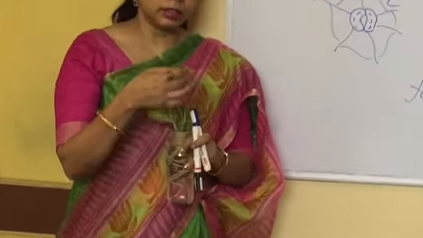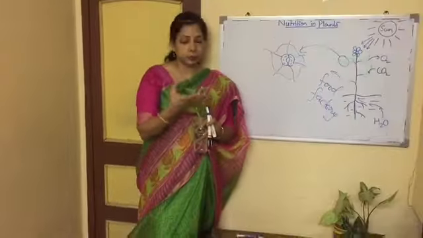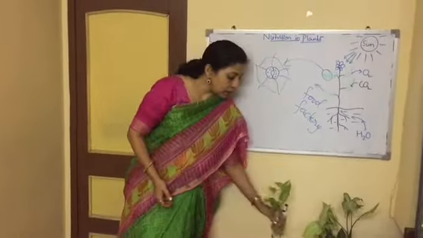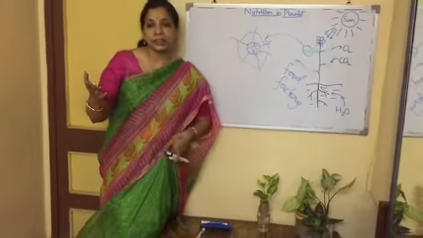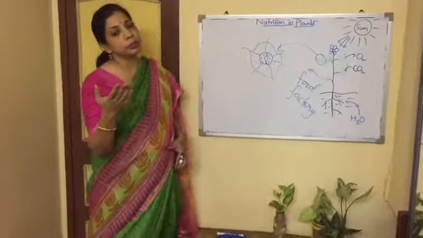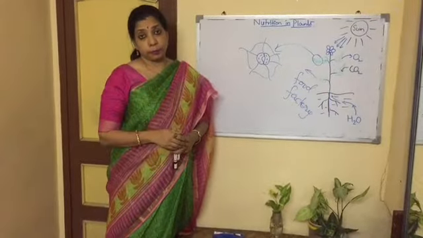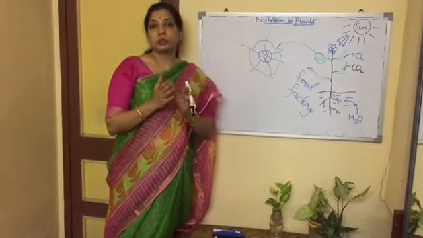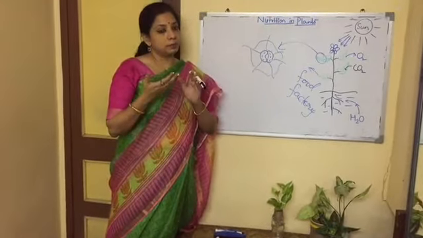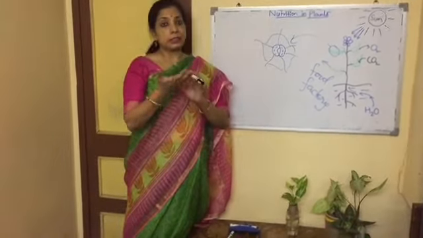Reason being, when the window is open, when the pore is open, then apart from the gaseous exchange, water can also be lost as water vapor. So that is why most of the stomatal pores are present on the lower surface of the leaf.